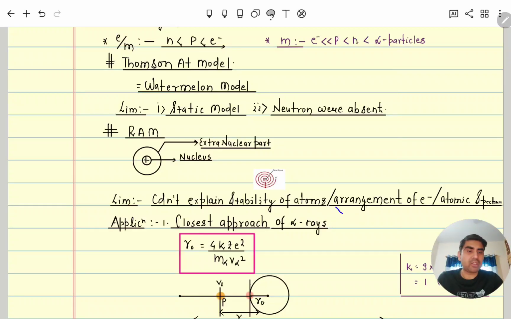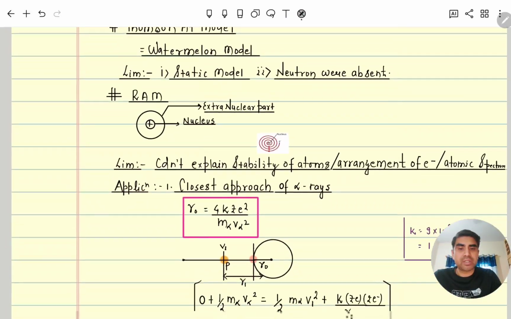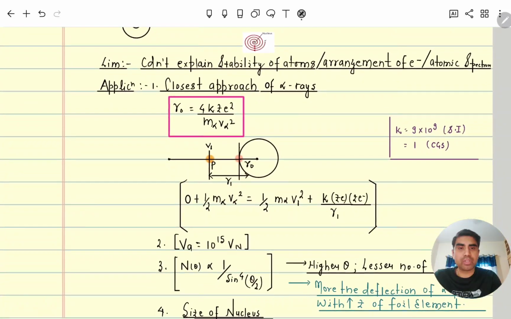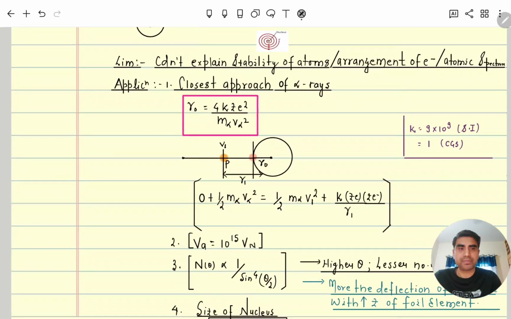After that, the arrangement of electrons was also not discovered, that is, in each orbit how many electrons could be arranged. The atomic spectrum and the hydrogen spectrum were also not discussed by him. But yes, we will discuss some of his applications. The first application is the closest approach of alpha.